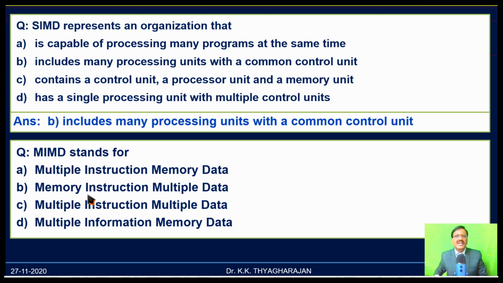In memory instruction, multiple data, the words memory instruction are not used in classification. Multiple instruction, multiple data is the correct answer. Similarly, in D, multiple information is also not used in classification. So the correct answer is C, multiple instruction, multiple data.